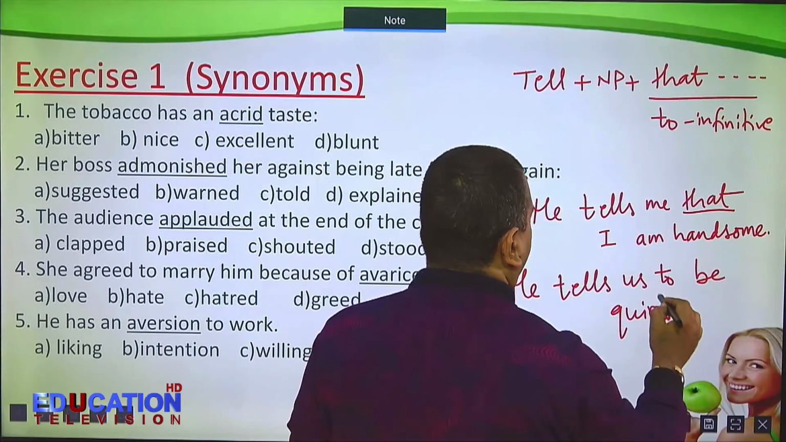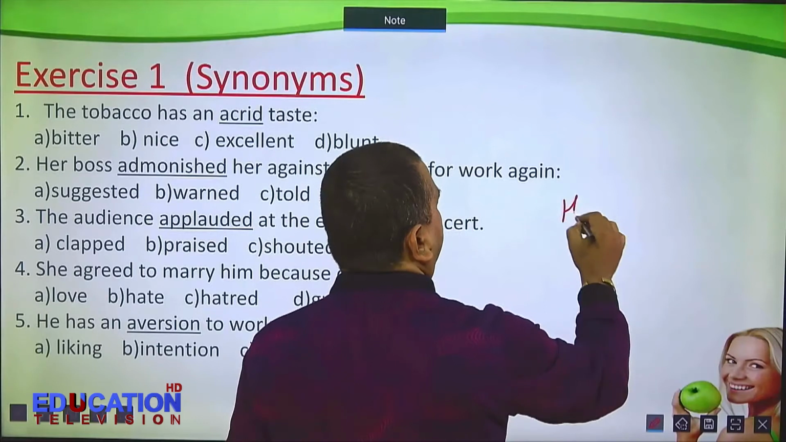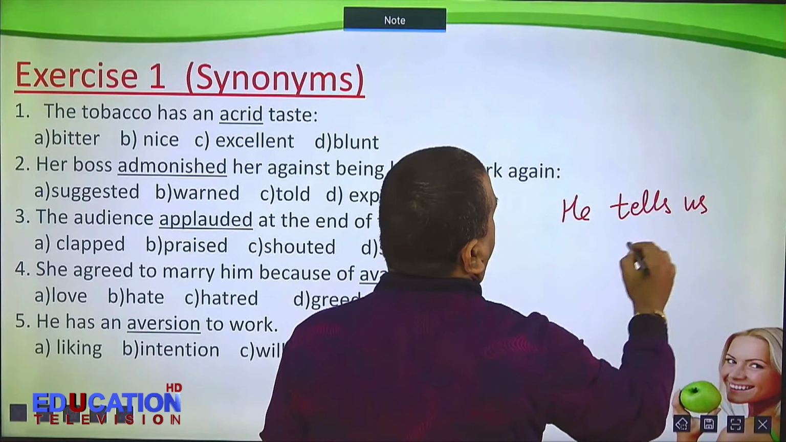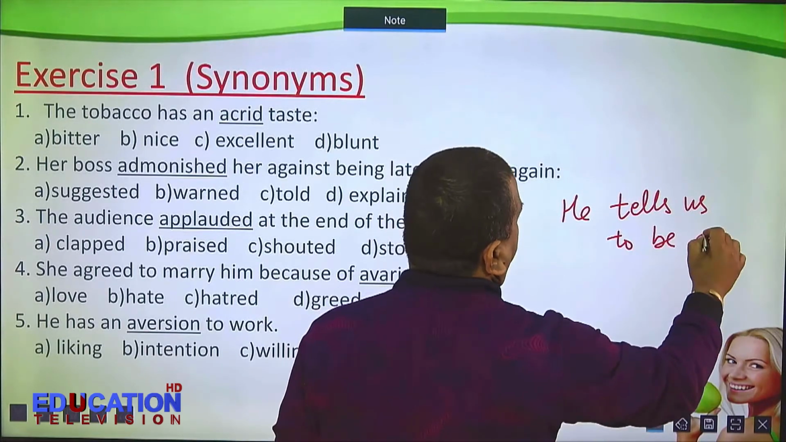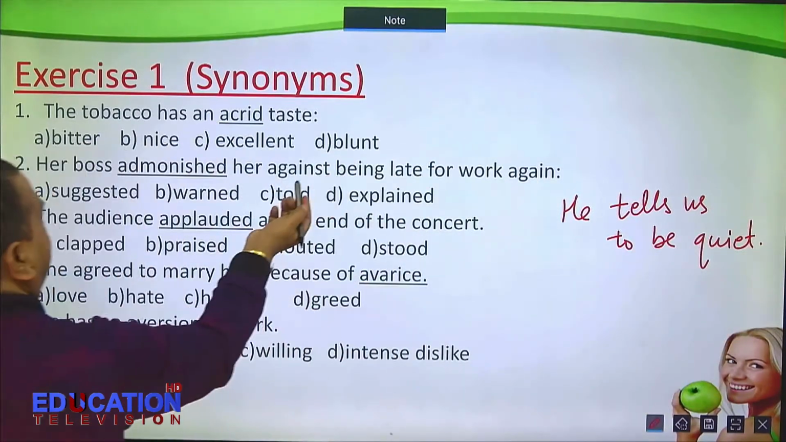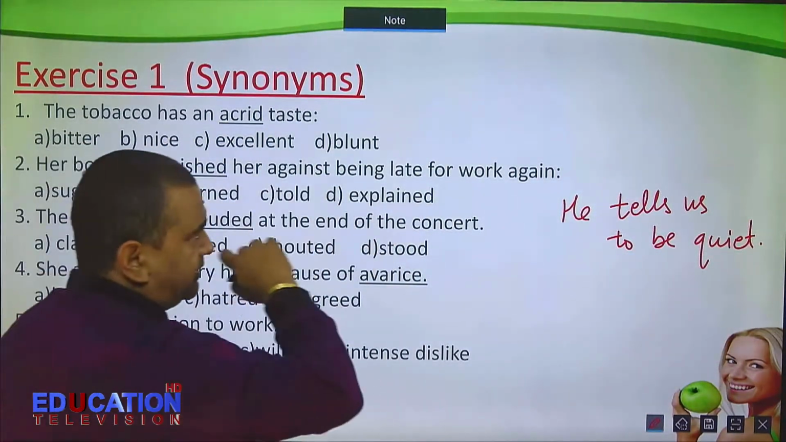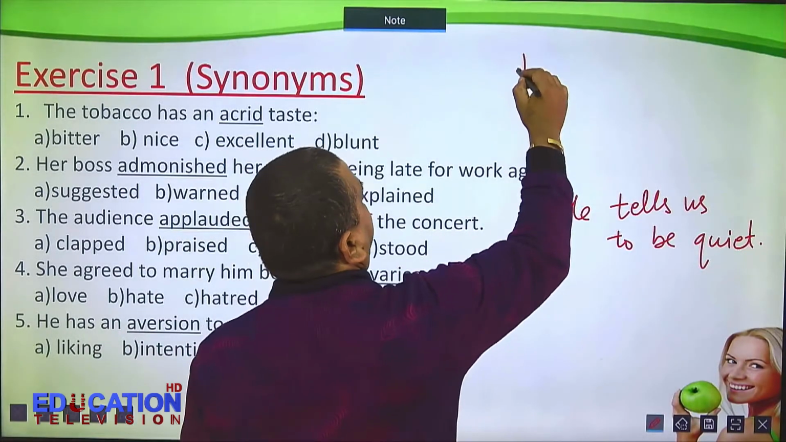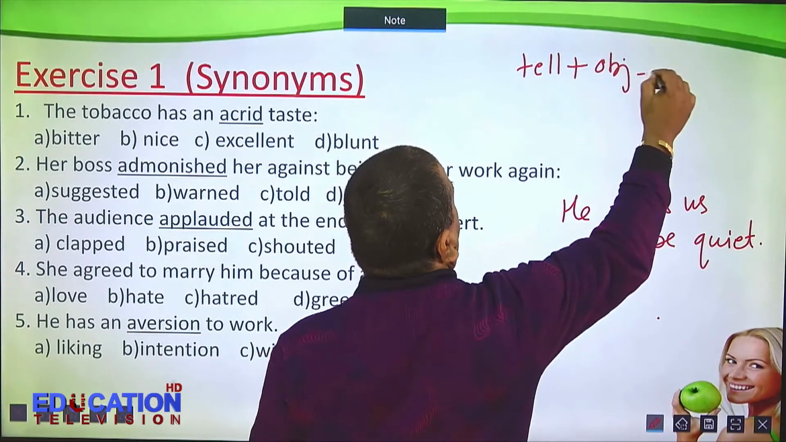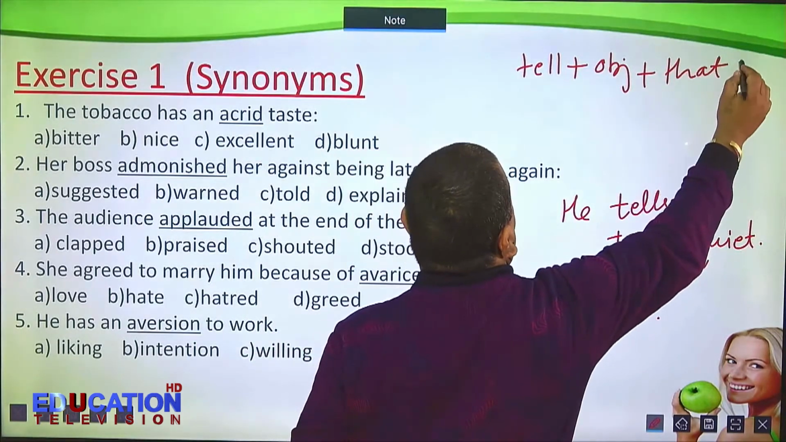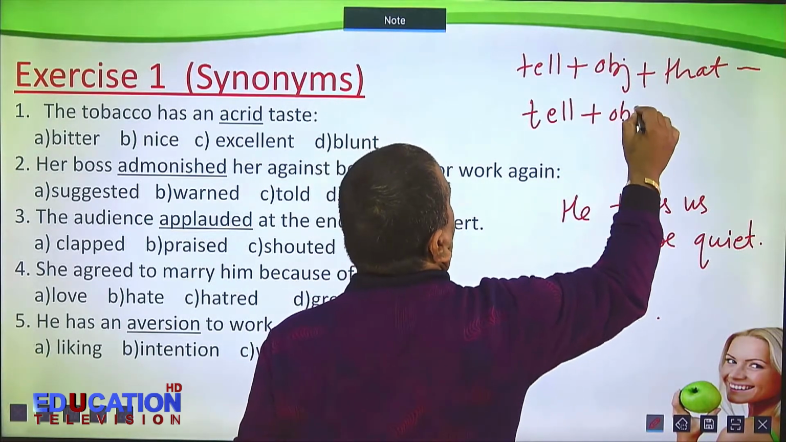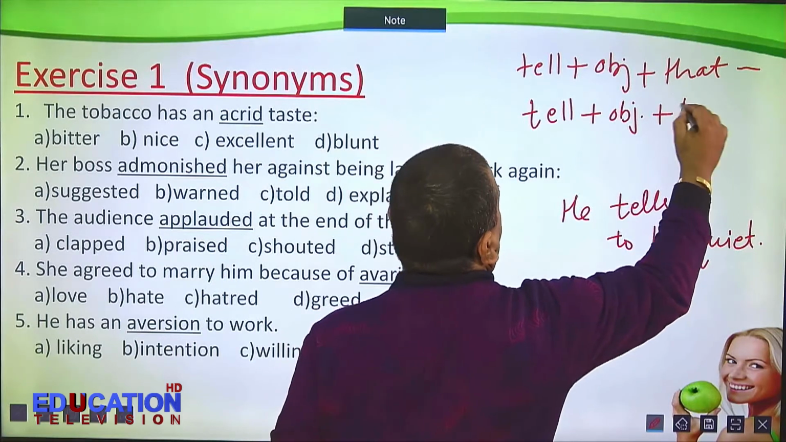To be quiet. He tells us to be quiet, okay? So even tell cannot work here because we don't have that structure. The structure is tell plus object plus that, or tell plus object plus to infinitive.